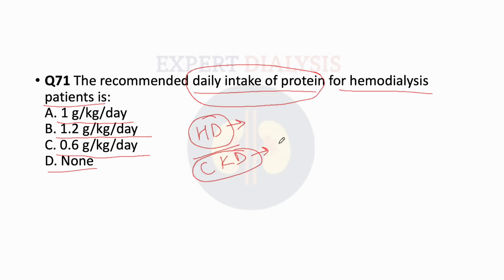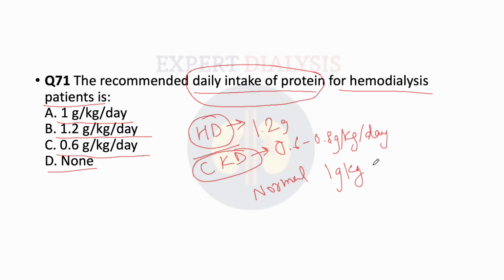So we restrict protein diet in such patients. So in a CKD patient, it is around 0.6 to 0.8 grams per kg per day, but in HD it is generally 1.2 gram, and for a normal person it is always around 1 gram per kg per day.